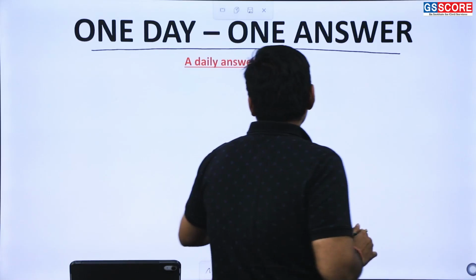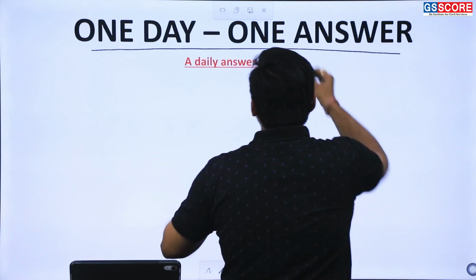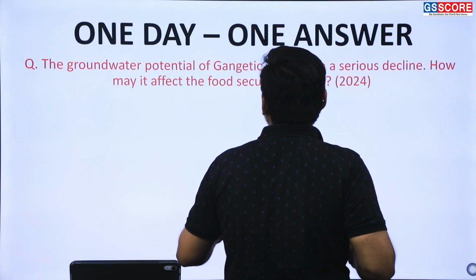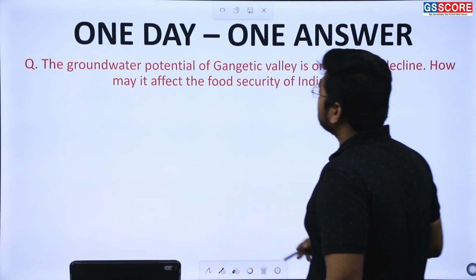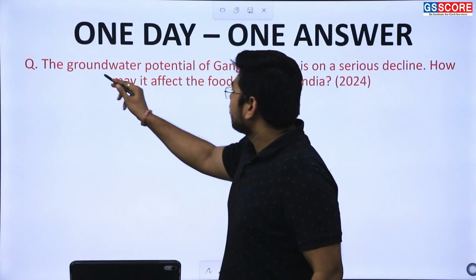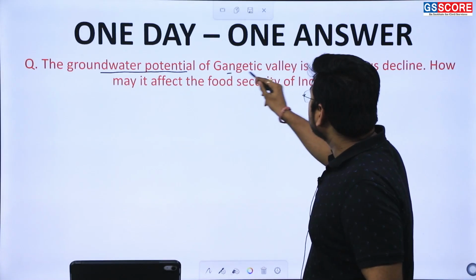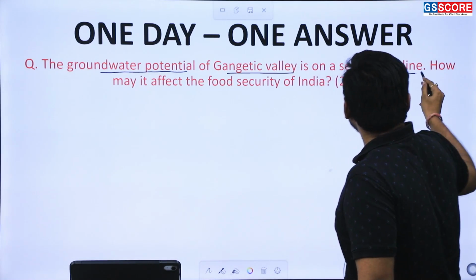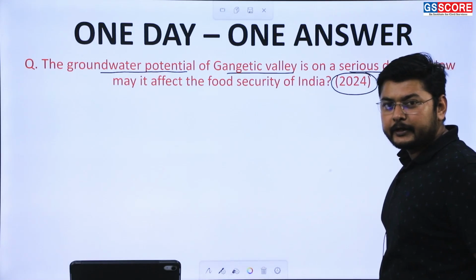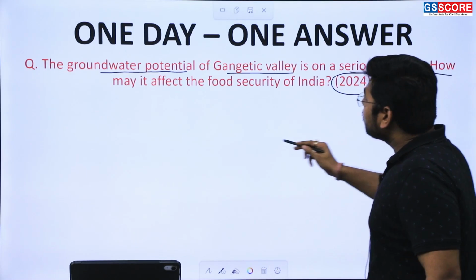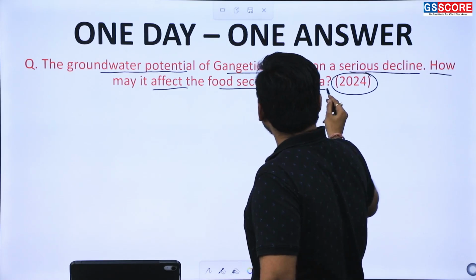Moving to the basic part here. Today's question is: the groundwater potential of the Gangetic Valley is on a serious decline. This question was asked in this year, 2024. How may it affect the food security of India?